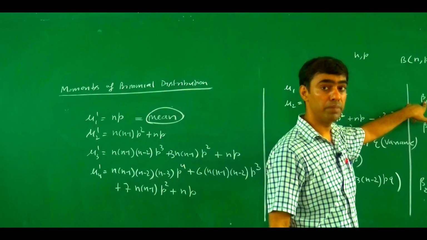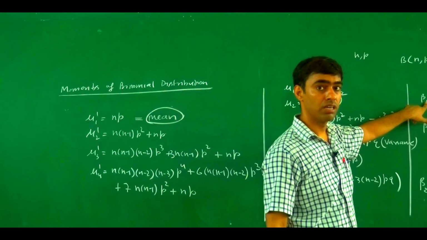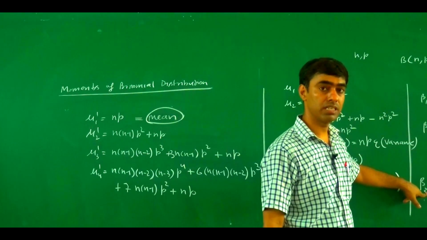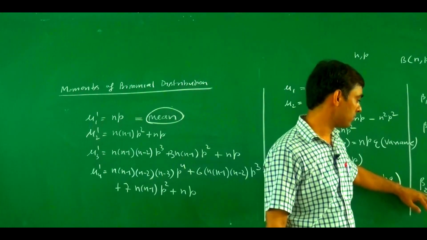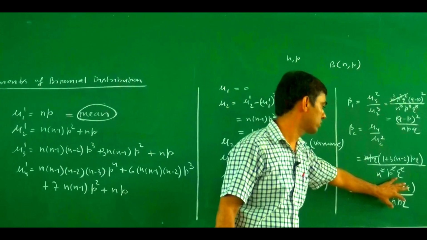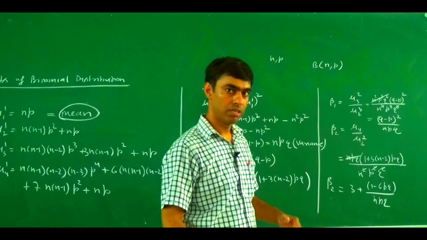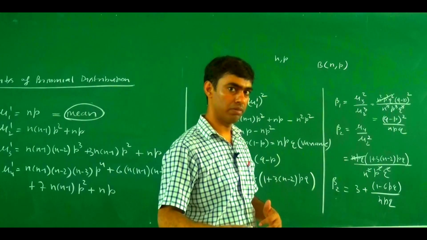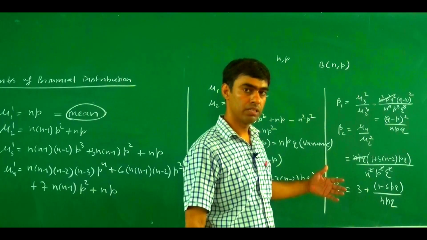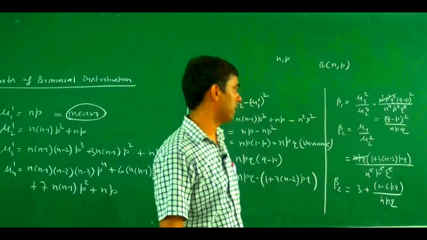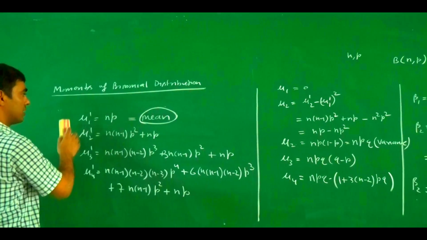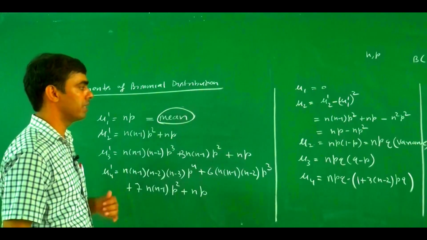And this one measures the coefficient of skewness, whether the curve is a symmetric curve or not. And this one measures the flatness, whether the curve is flat or not. So if beta 2 equal to 3, then this portion is equal to 0, and the binomial distribution is a normal curve. If beta 2 is greater than 3, then leptokurtic, and if beta 2 is less than 3, then platykurtic.